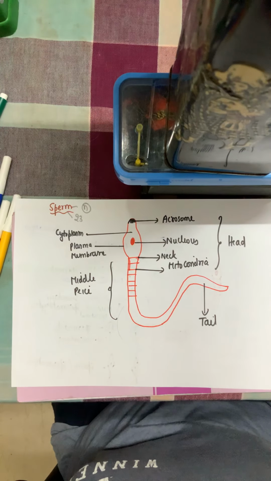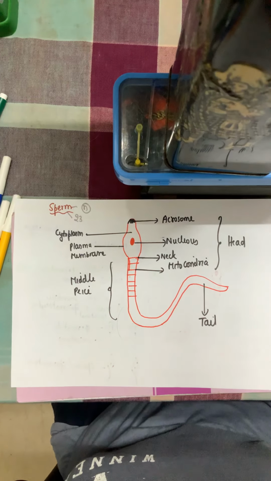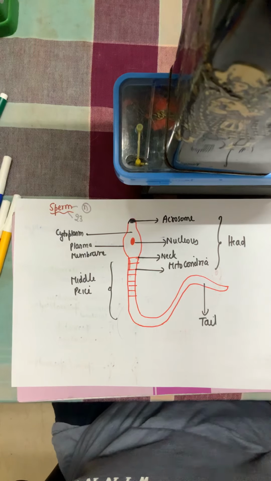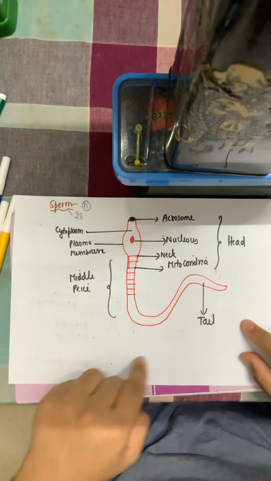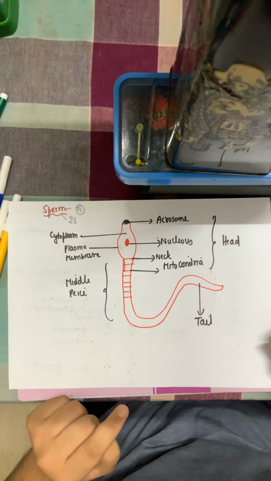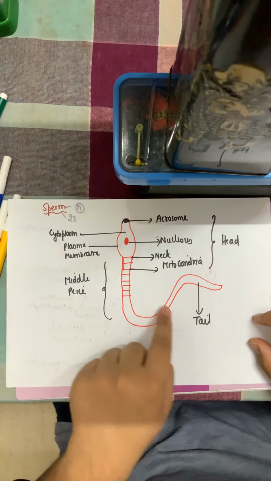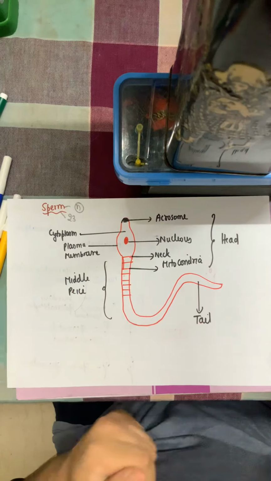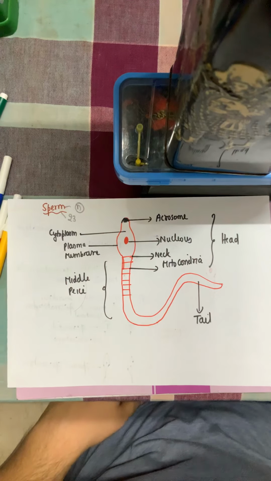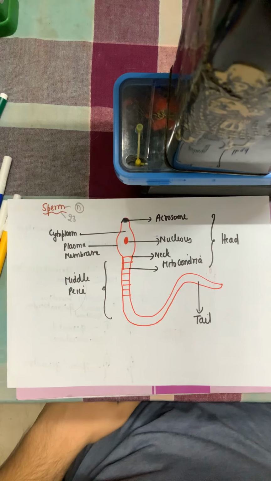for that movement. Now we can compare the movement of the sperm to the slithering of a snake. The tail of the snake helps it to slither like this. In the same way the sperm also moves. Its structure is also quite similar to that of a snake. And that's why the tail, which helps the snake to move like this, the tail of the sperm also helps to move it like this only. And then it reaches the female body, the female gamete, for fertilization.